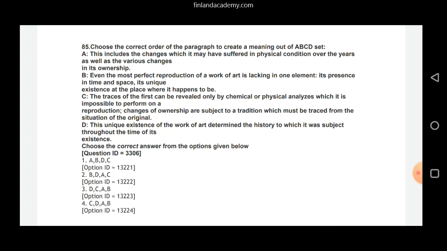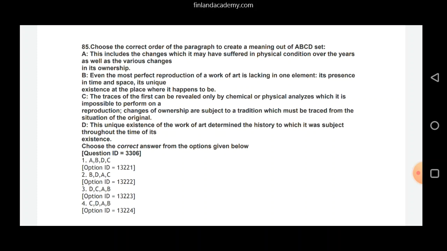So we put B first of all, since option B talks about the existence. Even the most perfect reproduction of a work of art is lacking in one element, its presence in time and space, its unique existence at the place where it happens to be. Then we look at option D. D continues with the idea of existence. This unique existence, see, it continues the idea. This unique existence of the work of art determined the history to which it was subject throughout the time of its existence.